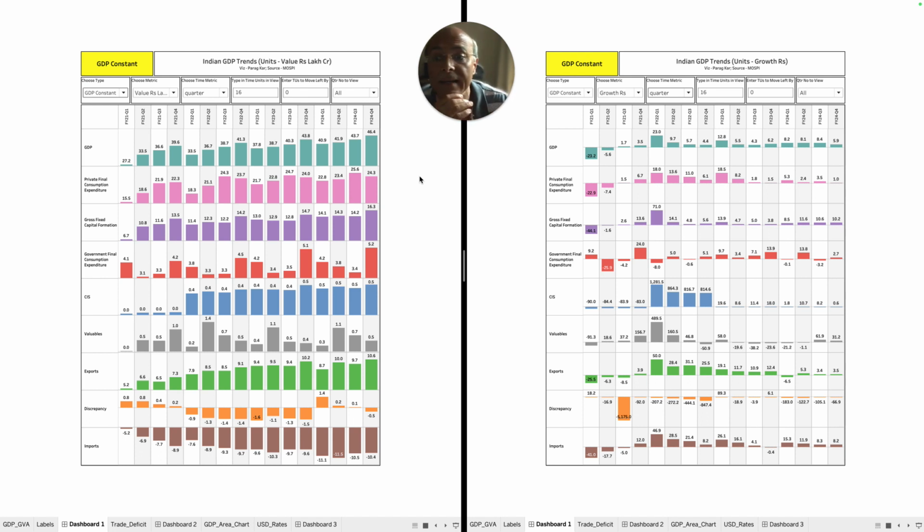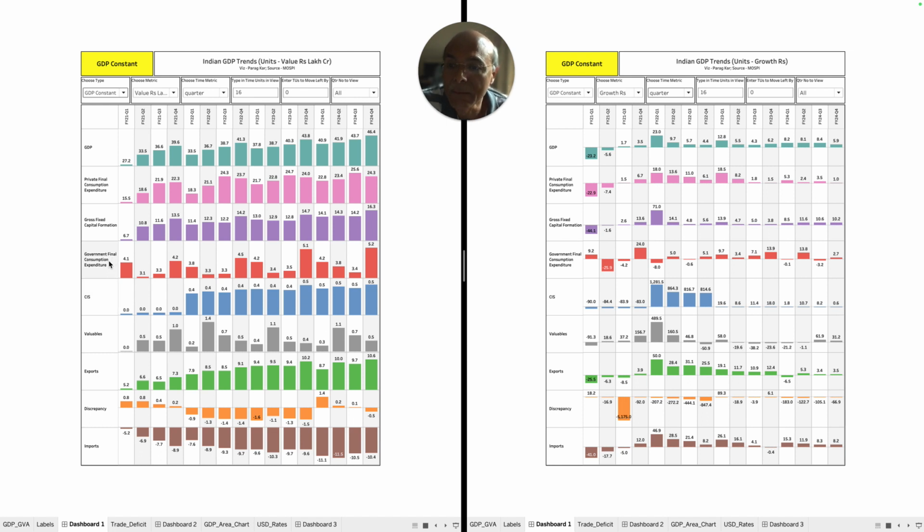On the other hand, you will find that the gross fixed capital formation has actually shown a significant jump. And this has been adding significantly to our GDP growth. So GDP growth is bumped up by the capital formation happening in the country, right? And that is very, very good. By the way, it is a very good thing. I'm not criticizing it, but I'm just giving you the nuances you should look at, as to why it is happening. The gross fixed capital formation numbers are actually going up.